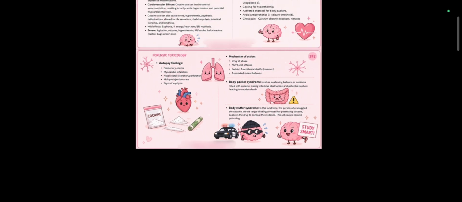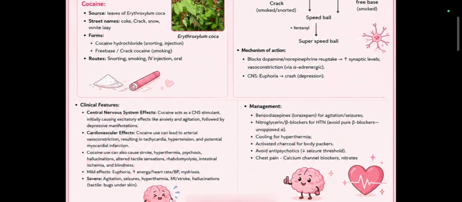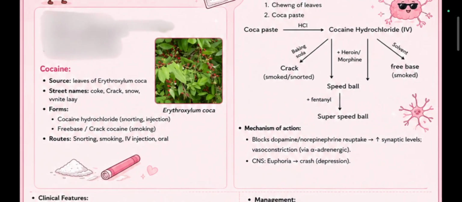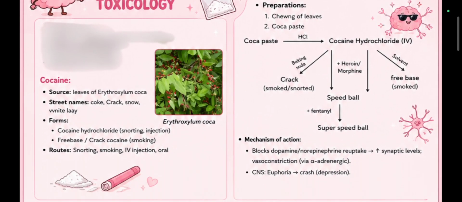So this was all about cocaine. What did we learn? Cocaine introduction: source leaves of Erythroxylum coca, street names coke, crack, snow. Forms: two forms, cocaine hydrochloride and freebase. Routes: you all know what the routes are. Preparation: chewing of leaves and coca paste, HCl, cocaine hydrochloride, baking soda, crack, heroin, morphine, speedball plus fentanyl, super speedball, and with solvent it gives freebase.